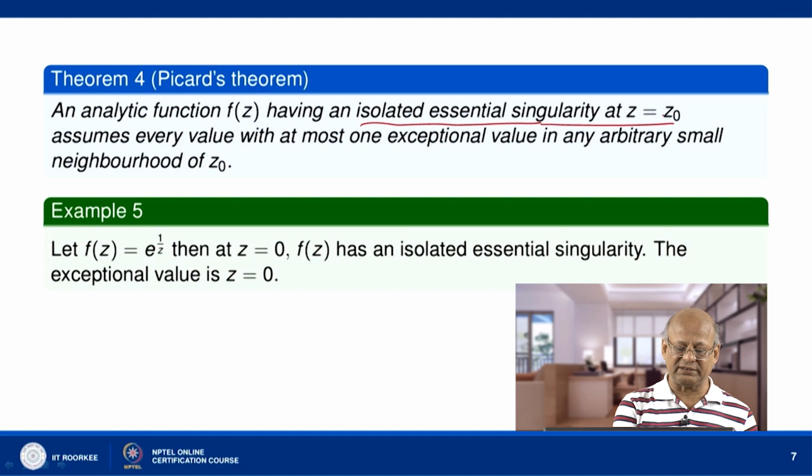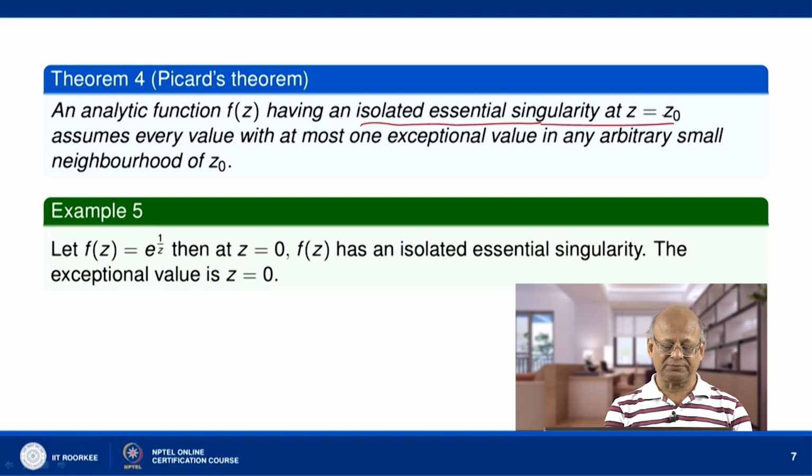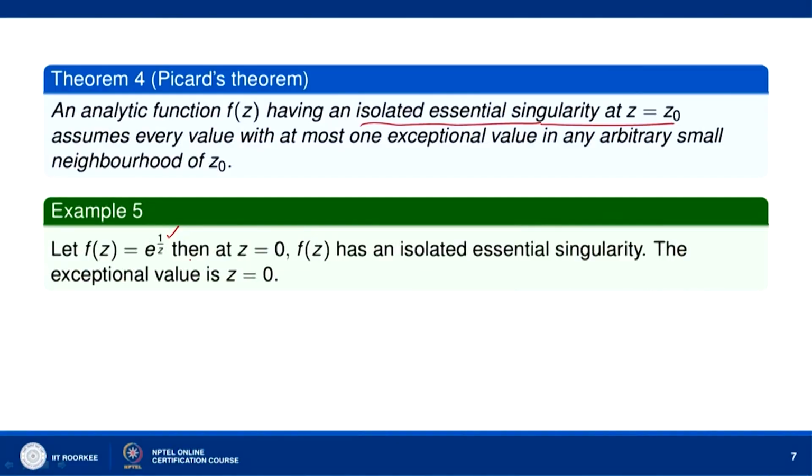Let us illustrate this Picard's theorem for the function f(z) equal to e to the power 1/z. We are going to show that this f(z), which has an isolated essential singularity at z equal to 0, assumes every value in an arbitrarily small neighborhood of z equal to 0 except just one value, and that value is 0. We can see that e to the power 1/z is never 0 for any complex number z.